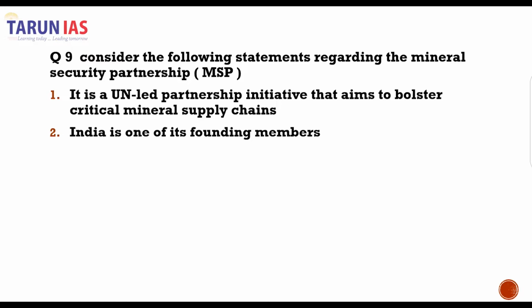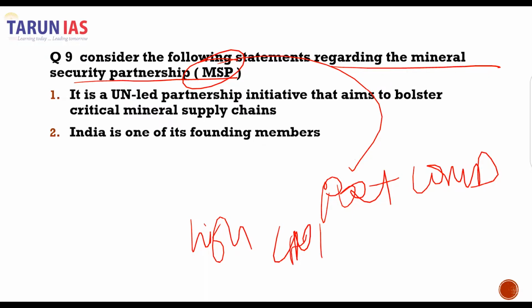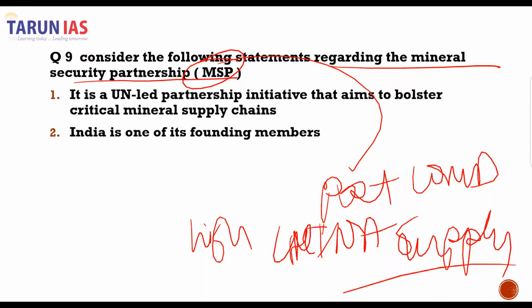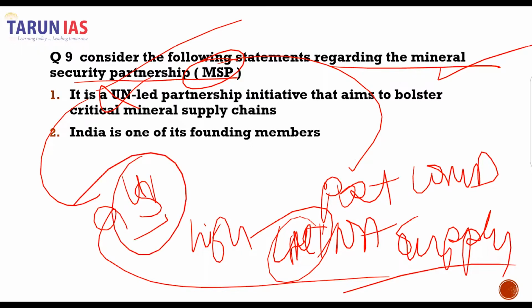The ninth question of the day talks about the Mineral Security Partnership. See, post-COVID-19, we saw there was a high dependence on China, and there was a sort of blockade when it comes to the supply chain. So in order to flee the supply chain monopoly of China, many initiatives were launched, and this Mineral Security Partnership was one of these initiatives, led not by the United Nations but by the United States, that aims to bolster the critical mineral supply chains.